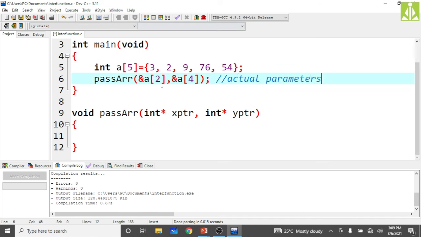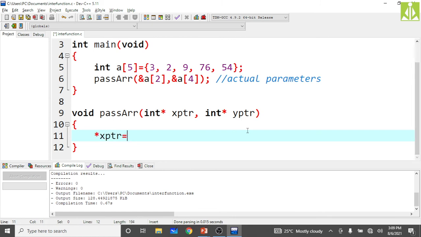A of 2, A of 4 are my actual parameters, and we are applying the call by reference mechanism. So in the call by reference mechanism, changes made to the formal parameters must also affect the actual parameters. So that I am doing now.